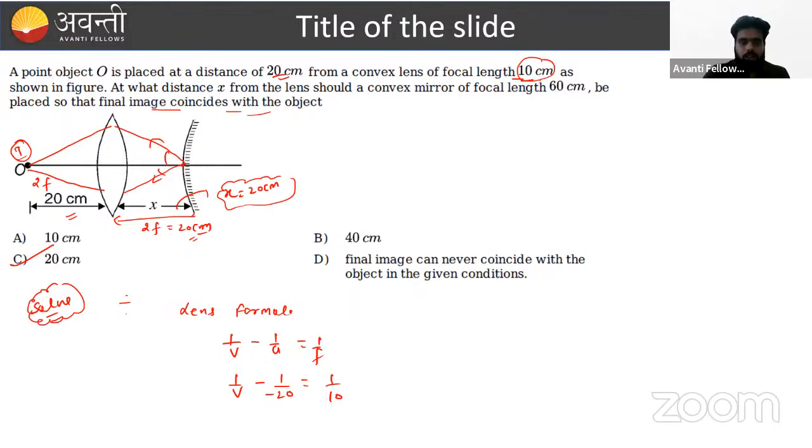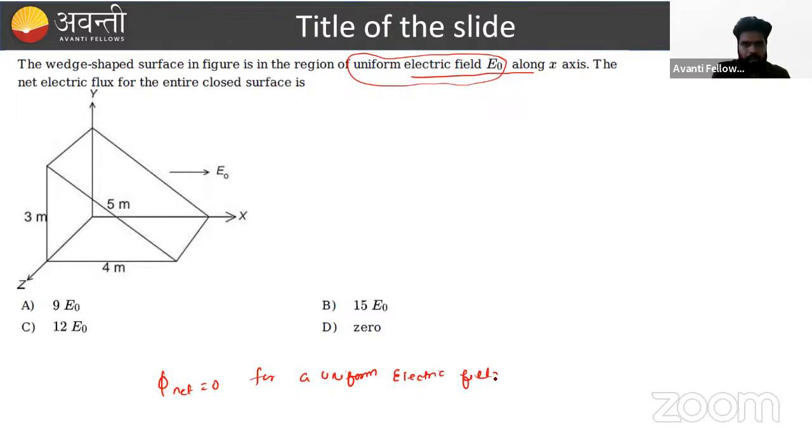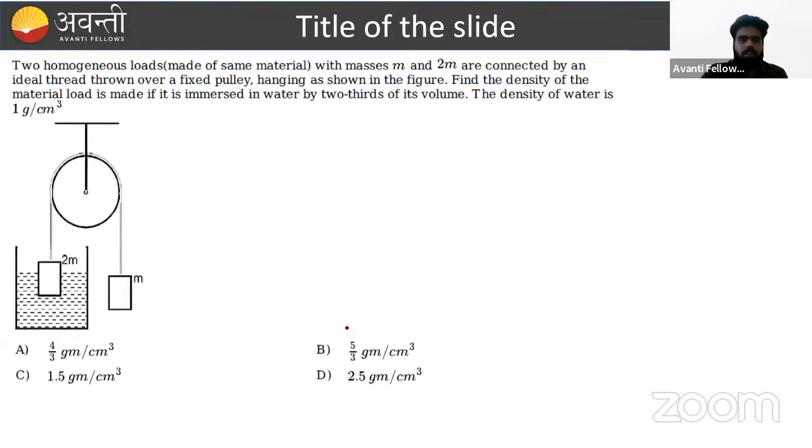Okay. So let's move to the next question, beta. Again, this is a one-liner question. So firstly, we have to identify such type of question. Whenever a uniform field is given, it means that from a closed surface the total net flux will equal 0 for a uniform field. See the important words, uniform electric field. I hope this is clear. So what is the answer in this problem? 0 is the correct answer. Again, this is a mixed-up problem, and that is a good category problem.